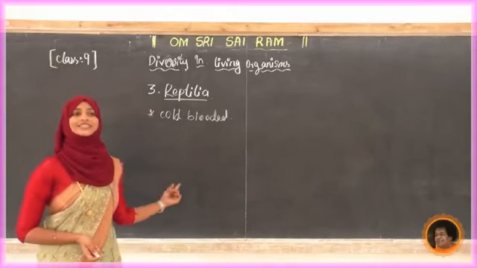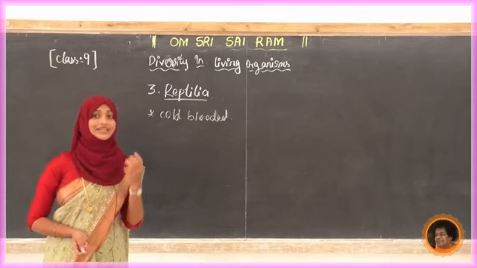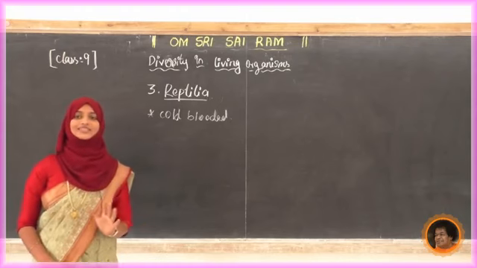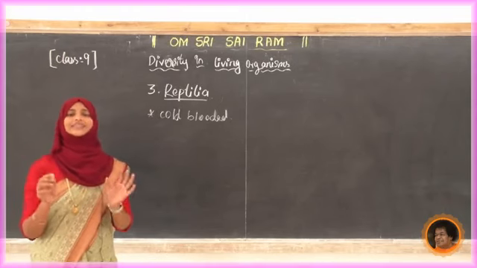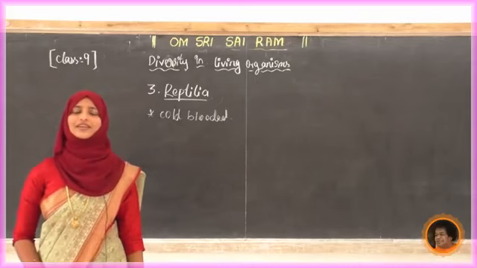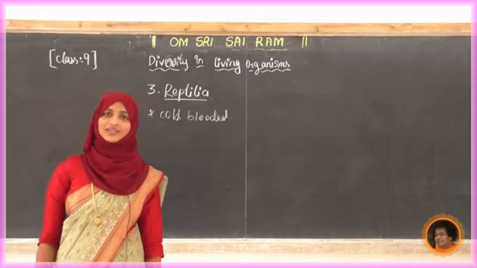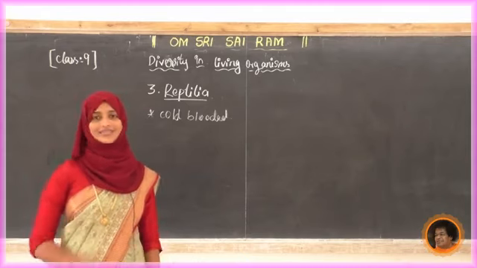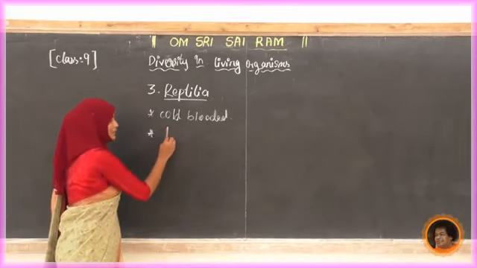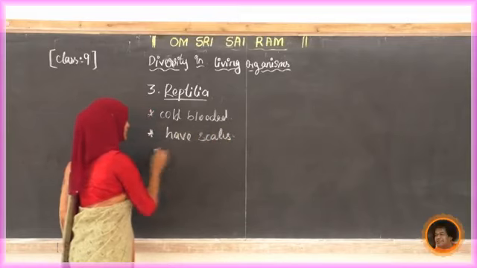What about the reptiles? See, they also have scales, but not like fish scales. If you observe the skin of any snake or crocodile or lizard, you can see the scales. Okay, so second point, write down: have scales.